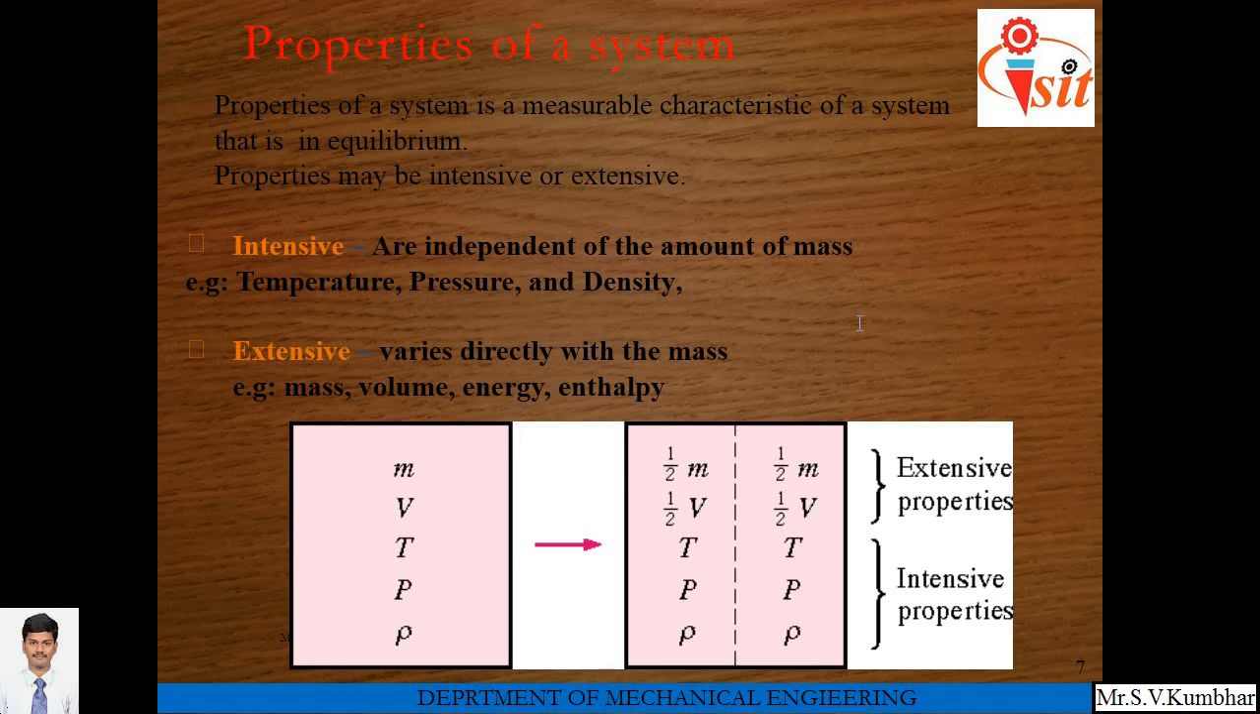Now, if we separate the gas into two compartments, what will happen? Mass will be divided, volume will be divided, but temperature remains constant, pressure remains constant, density remains constant. So mass and volume are extensive properties, which are dependent on mass. Temperature, pressure, density, these are intensive properties.